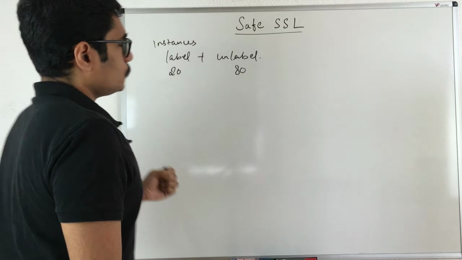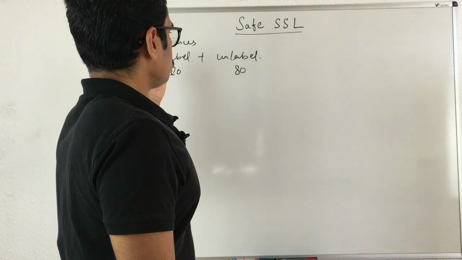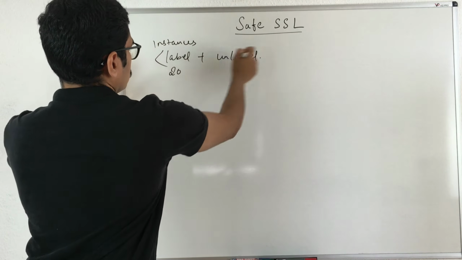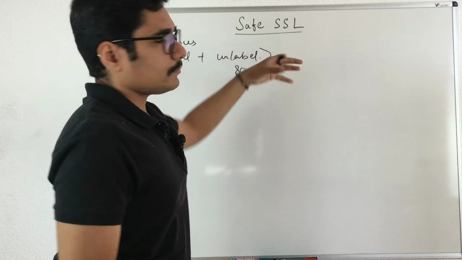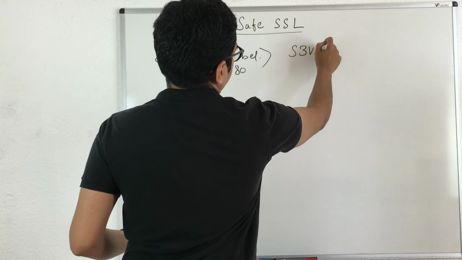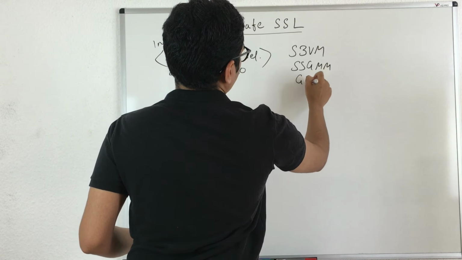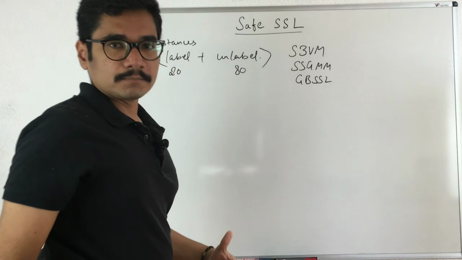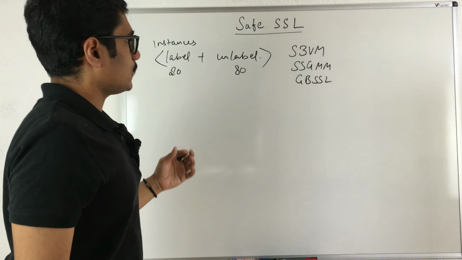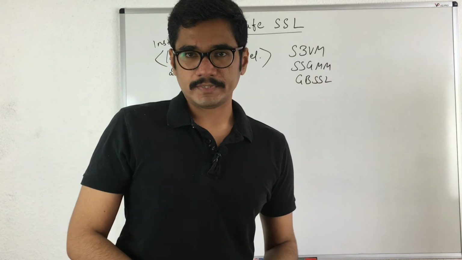Now usually in the supervised learning scenario, we take the instances, and these are the instances that we feed to our SSL algorithm, whatever it be, say S3VM or semi-supervised Gaussian mixture models or any graph based SSL techniques. We feed these to these algorithms. Let's talk about what happens in the normal supervised scenario.